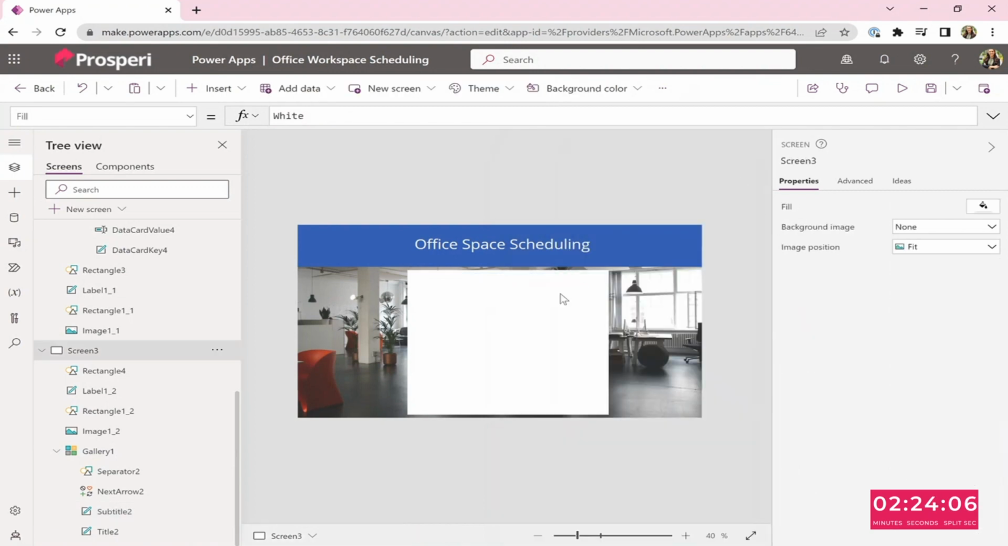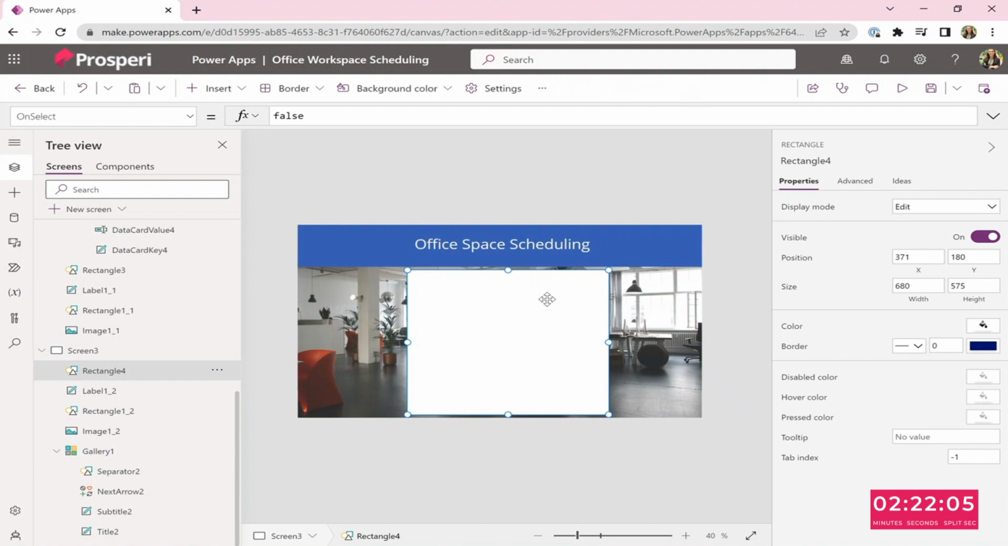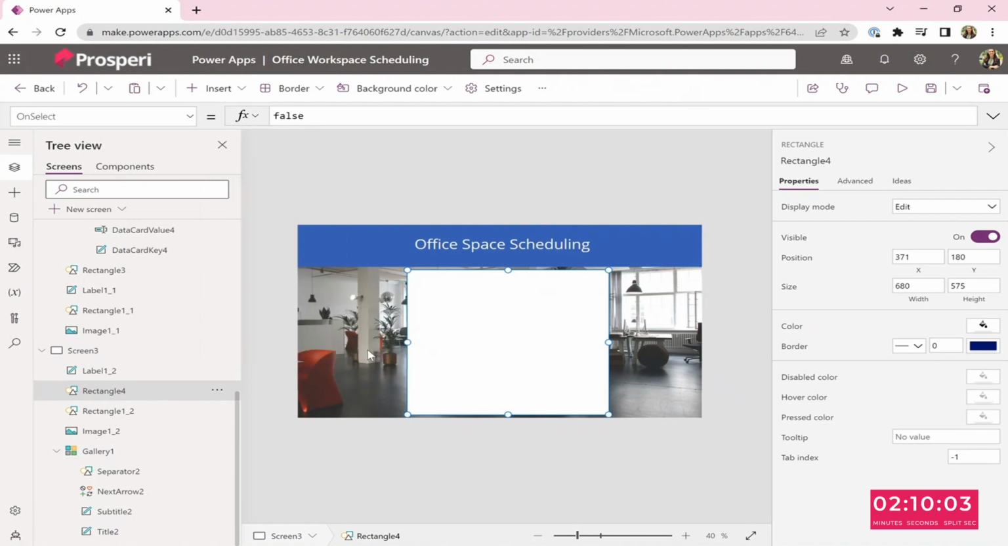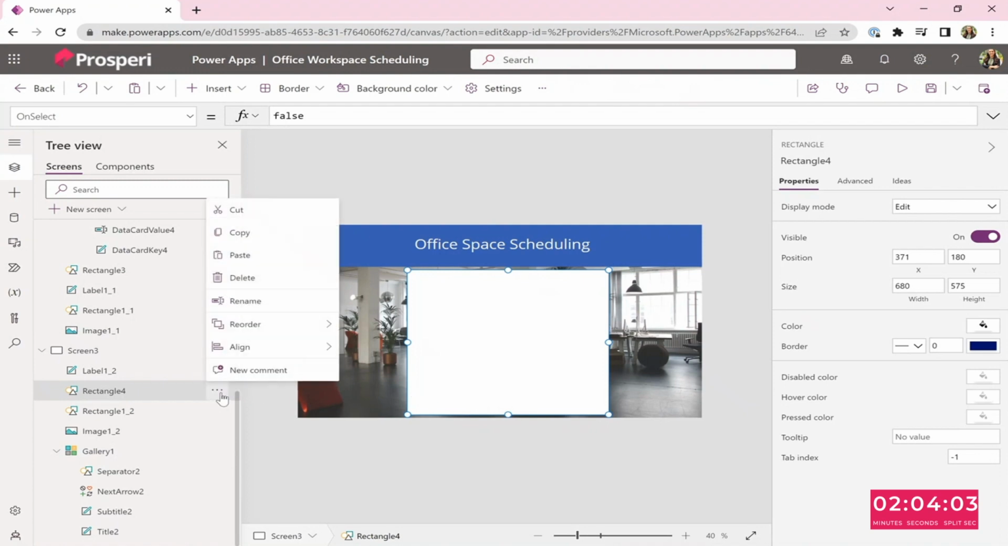What we're seeing is just white. That's because the rectangle is actually in front of the gallery. So we gotta send the rectangle back. You go to rectangle, click on the 3 dots, and reorder, send backwards. Instead of doing it all the time, just click on those 3 dots and send to back. It's going to send all the way to the back.